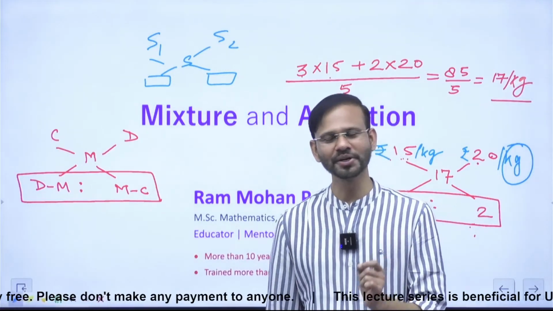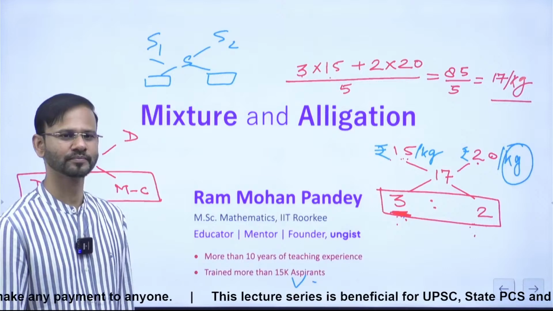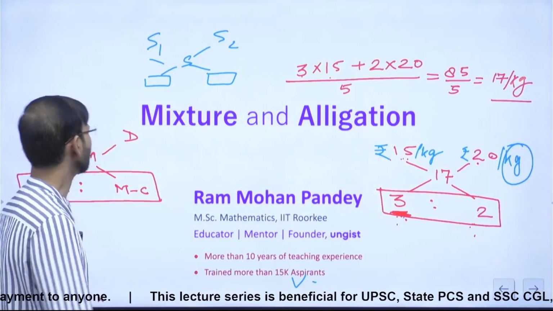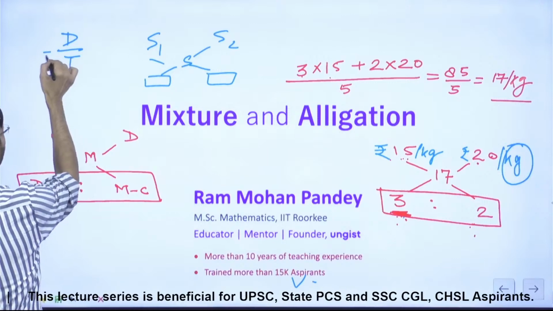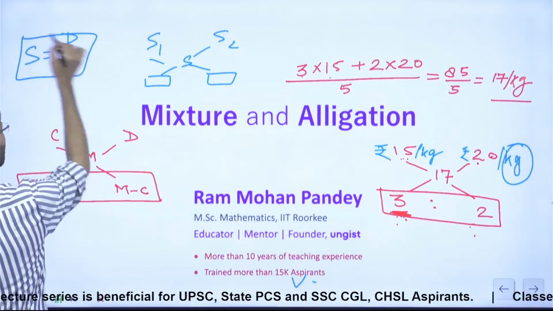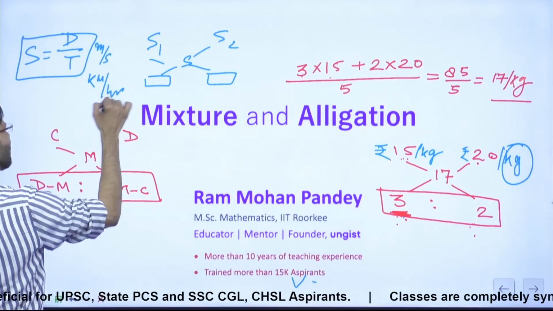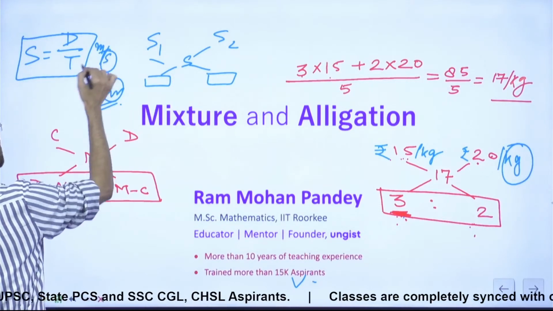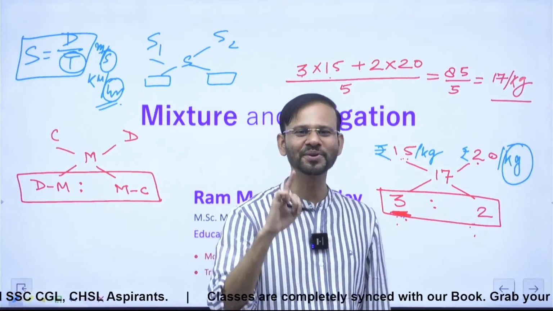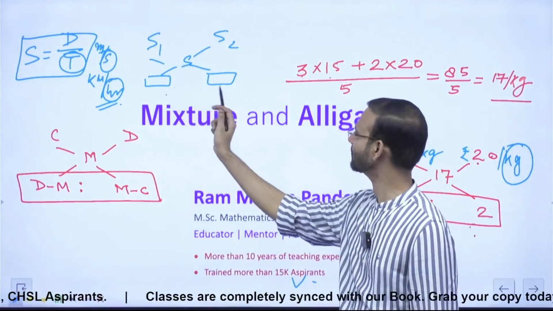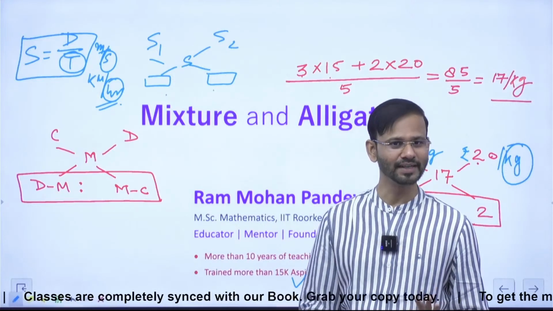Guys, what is the unit of speed? Or what is the formula for speed? The formula for speed is distance upon time. Or this is meter per second, or let's say kilometer per hour, or whatever. So what is the denominator part of the unit? It is time. So here you are going to get the ratio of time. Is it clear, everyone? Right?